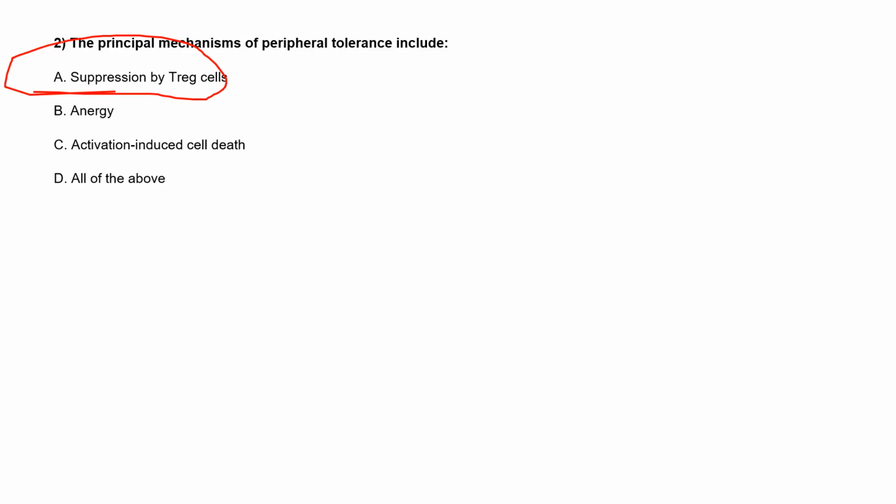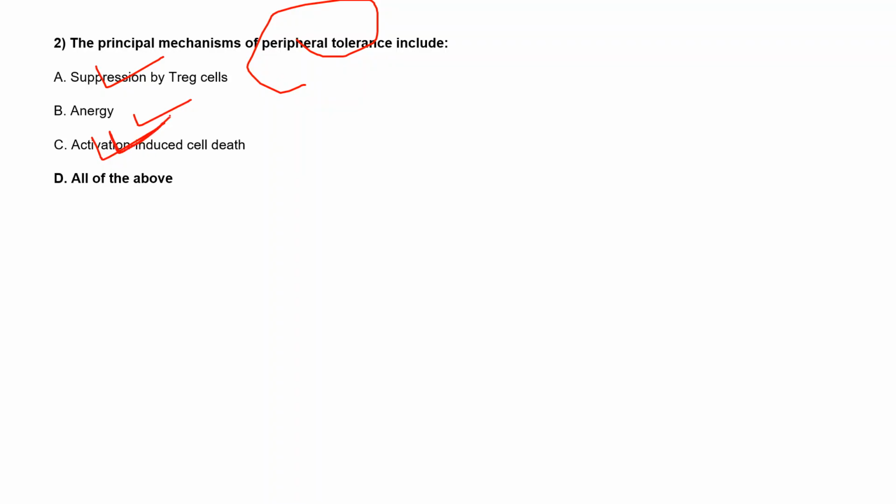Option B, ma'am. Okay. So let's see the right answer. You are both right: peripheral tolerance includes suppression by T regulatory cells, anergy, and also apoptosis, activation induced cell death.